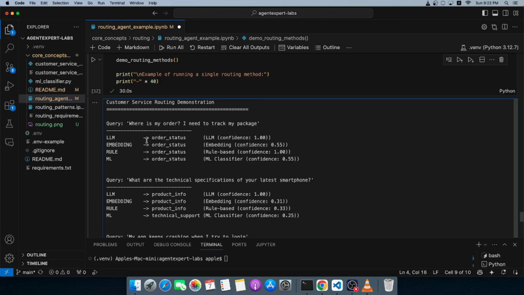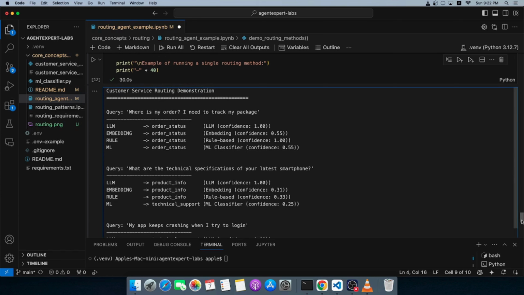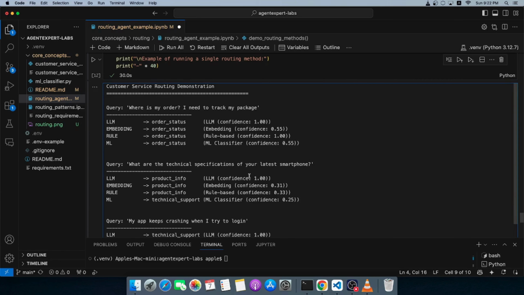routing, the LLM classifier or the LLM intent recognizer identified that to be order status. The embedding system or the semantic routing system also identified that as order status. The rule-based routing system identified that as order status, and the machine learning based routing system also identified that as order status. But let's also look at some other queries. The query here is, what are the technical specifications of your latest smartphone? And this is the output we are seeing.